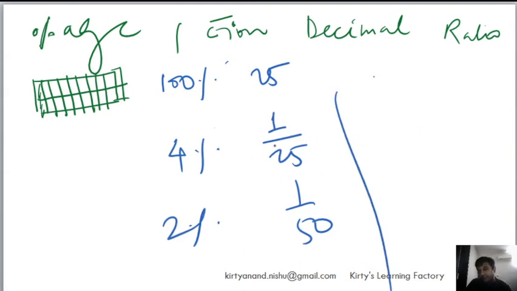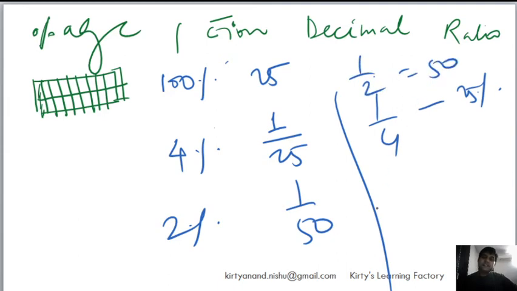Now take a break here and see. 1 by 25 is 4% and 1 by 4 is 25%. Can you see the correlation now? We just learned that 1 by 4 is 25%, because 1 by 2 is 50%. And right now we are learning 1 by 50 is 2%, right? So check this out. 2% is 1 by 50 and 1 by 2 is 50%.